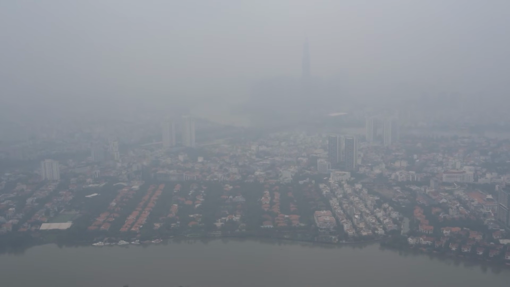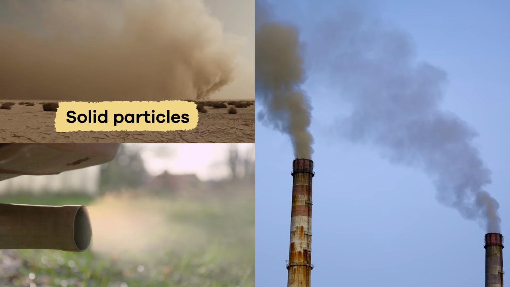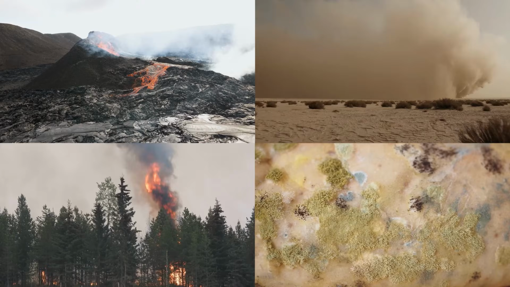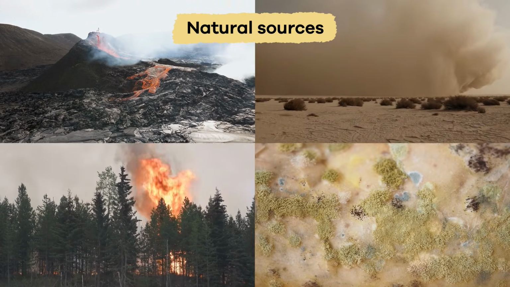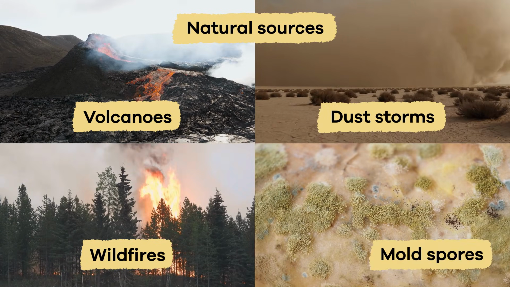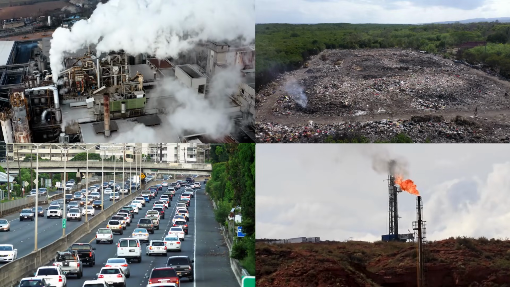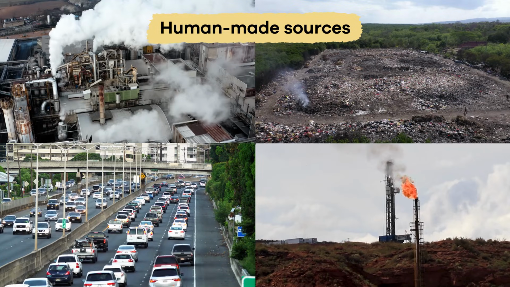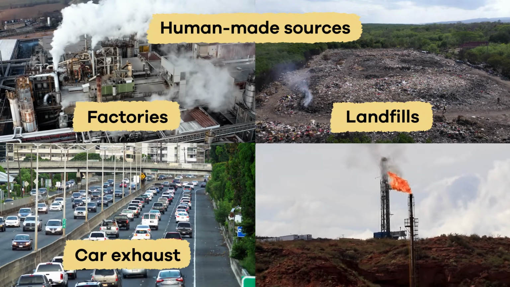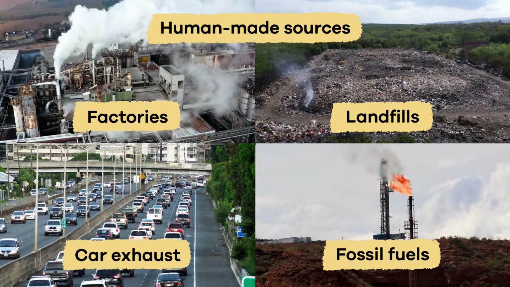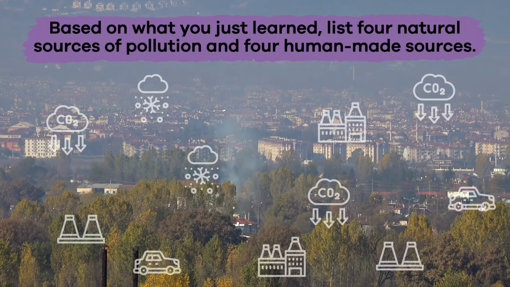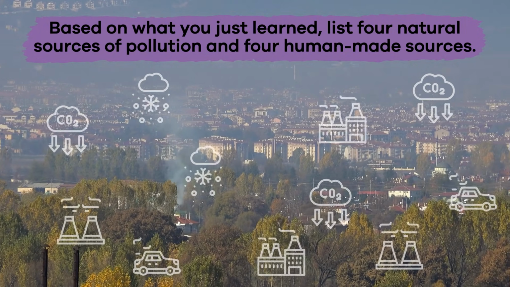Air pollution occurs when pollutants, which are solid, liquid, or gas particles, hang around in the air. These pollutants can occur from natural sources like volcanoes, wildfires, dust storms, or mold spores. Or they can occur from human-made sources like factories, car and airplane exhaust, landfills, and burning fossil fuels like coal or oil. Based on what you just learned, list 4 natural sources of pollution and 4 human-made sources.